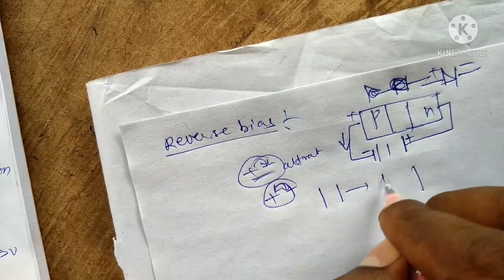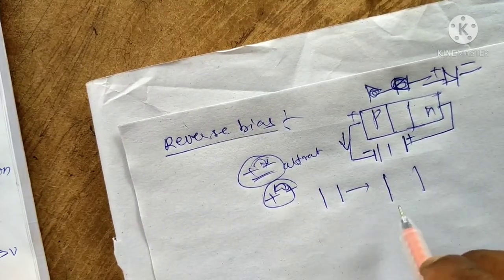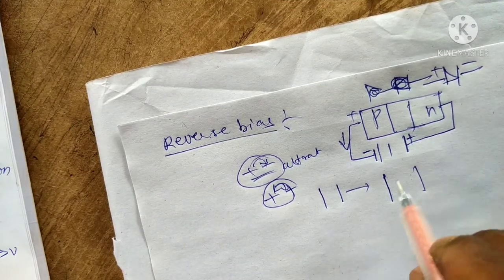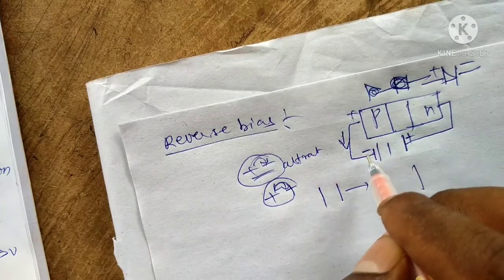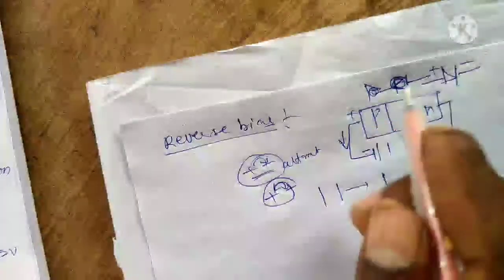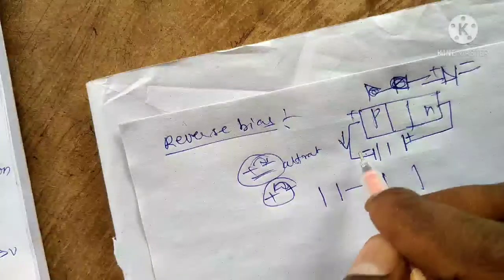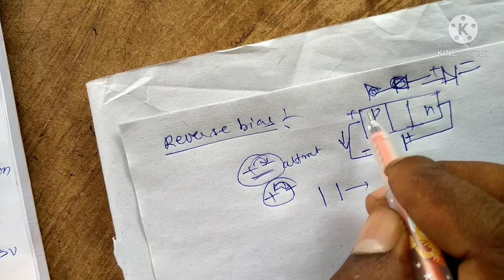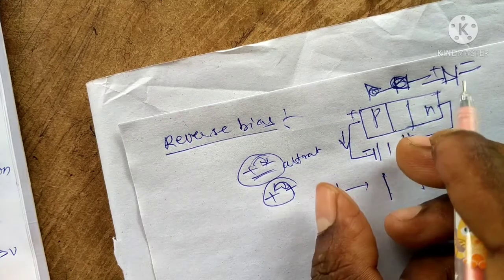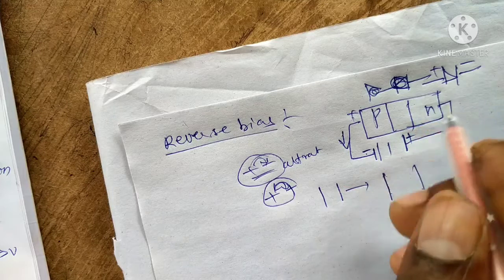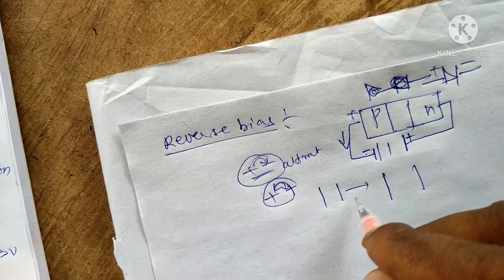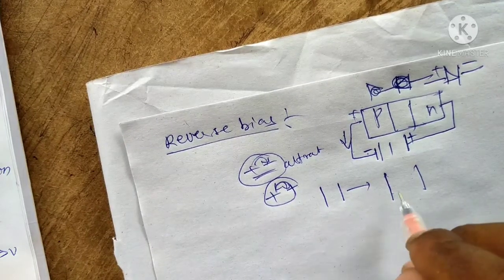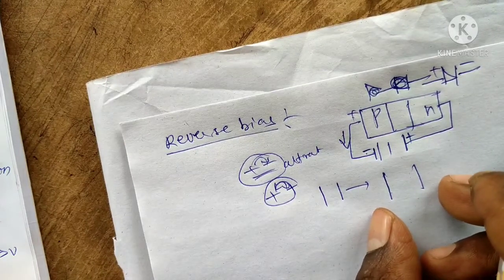After connecting the reverse bias, the width of the depletion layer will increase compared to the initial case without the battery.